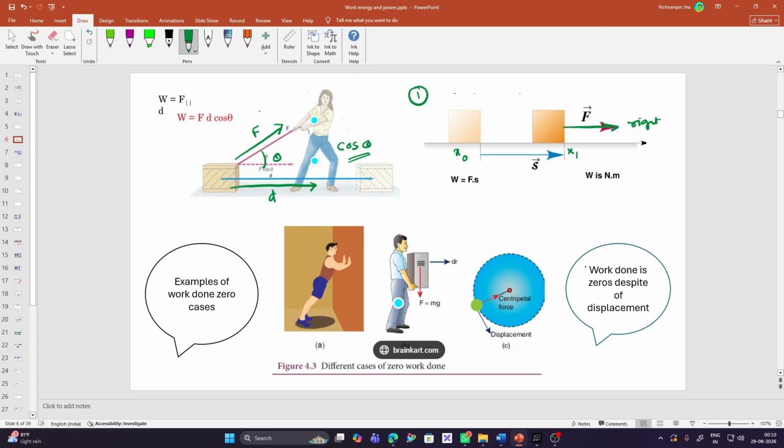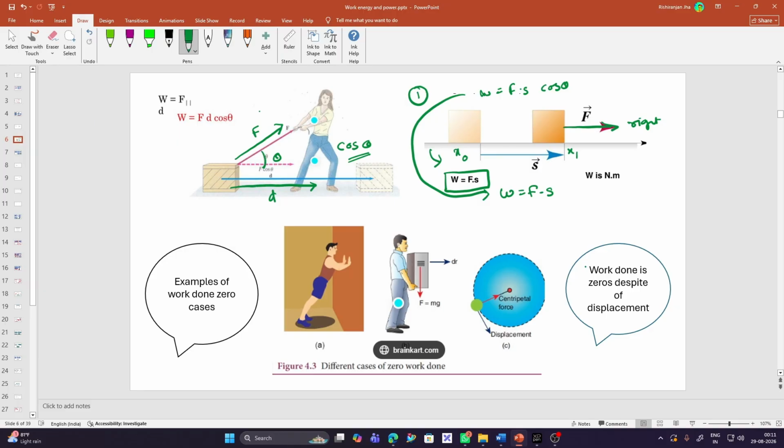So I can write the equation of work done in this case as work is equal to force times displacement. Now you will ask me, Rishi, you told me work is force times displacement cos theta. How come you just defined work as force into displacement? Where is cos theta?